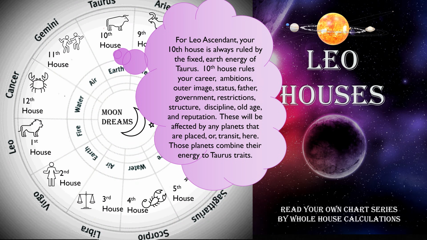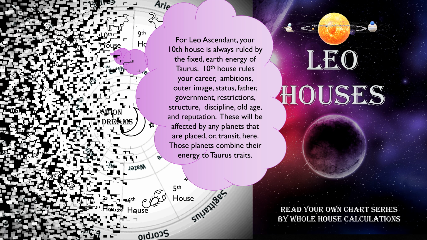For Leo ascendant, your 10th house is always ruled by the fixed earth energy of Taurus. 10th house rules your career, ambitions, outer image, status, father, government, restrictions, structure, discipline, old age, and reputation. These will be affected by any planets that are placed or transit here. Those planets combine their energy to Taurus traits.